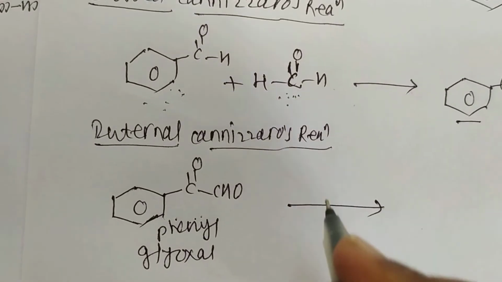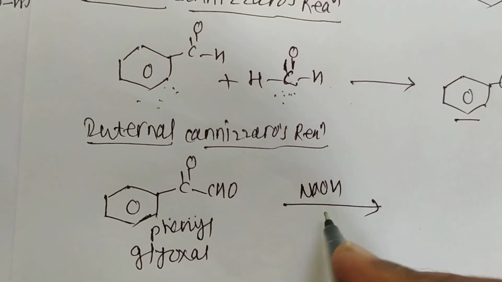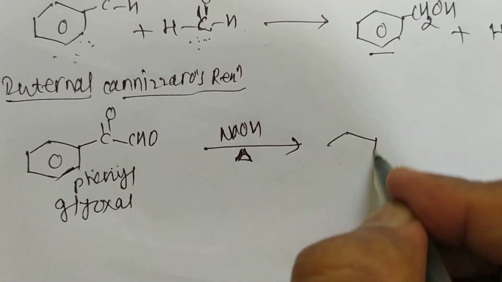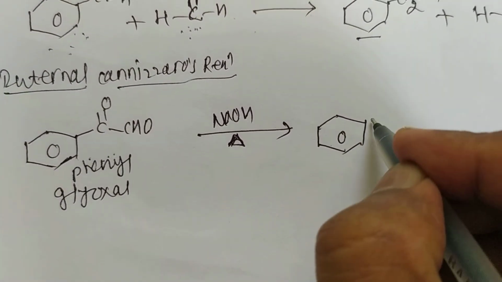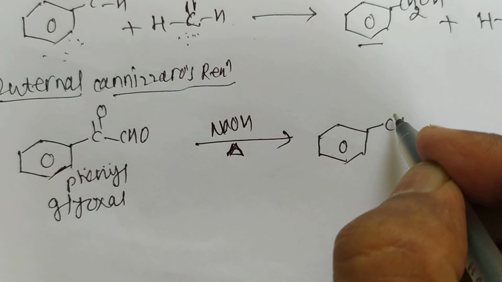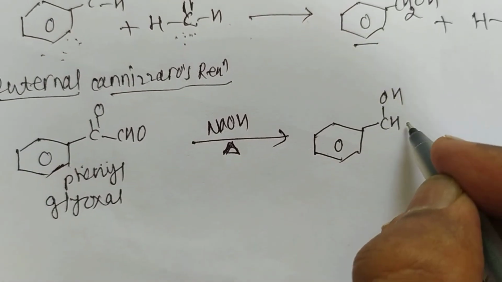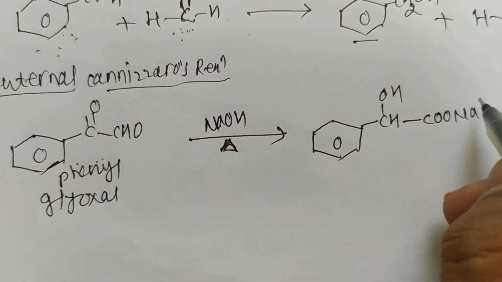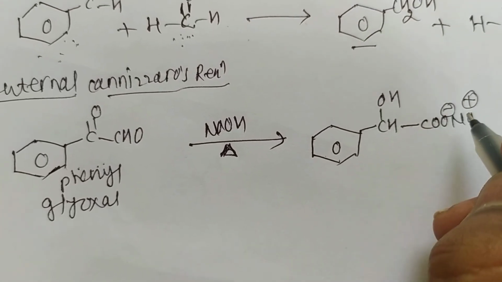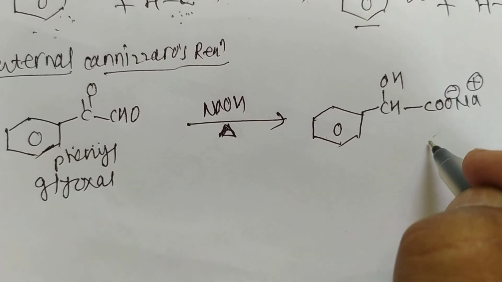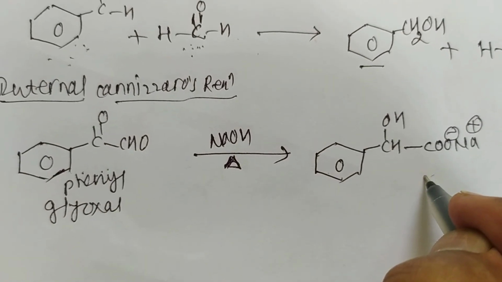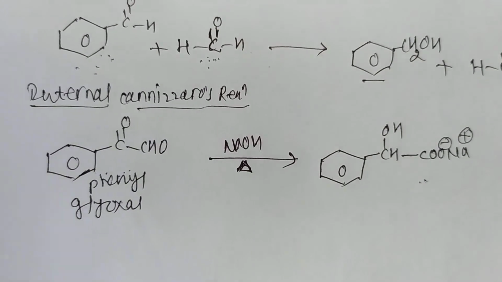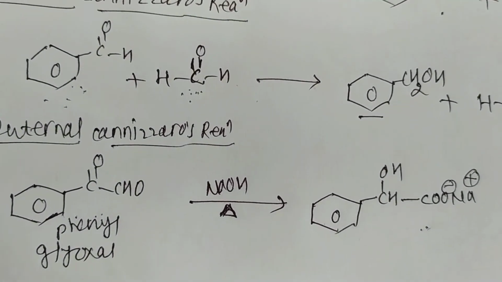It undergoes self oxidation and reduction to give the product in which the ketonic group is converted into a hydroxy group and the aldehyde group is converted into a carboxylic acid salt. It is the sodium salt of mandelic acid. This is all about the Cannizzaro reaction.